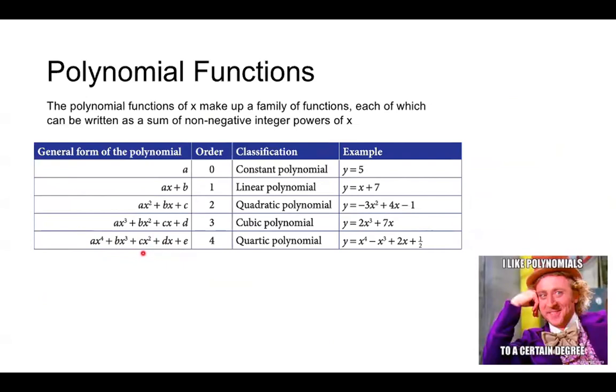And remember, the power here, the degree, has to be an integer. It has to be a positive integer. So there's a rule actually. These powers must be positive integers. This is the requirement. It cannot be a negative number, or a fraction. So these are the polynomials.